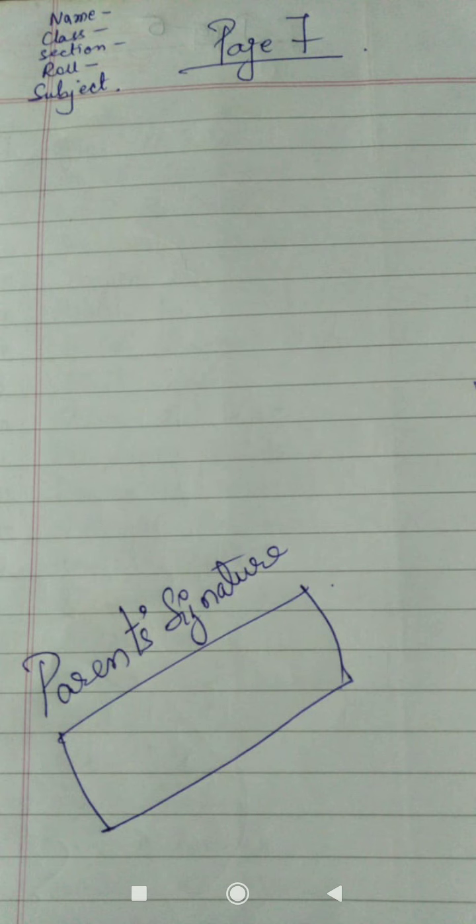So you will send the PDF of all those pages. If you have finished your answer in 5 pages, please remember that on the 5th page only it gets over, and every page will have name, class, section, roll number. Understood now? So wherever it gets over, you will ask your parents to put a signature there. Understood now? Right? And you have to write only answers, no questions. You have to write only answers.